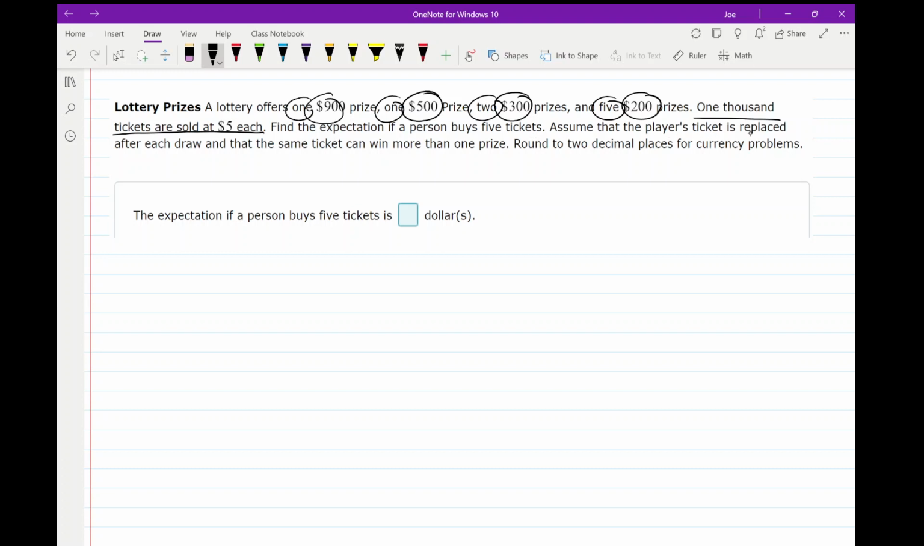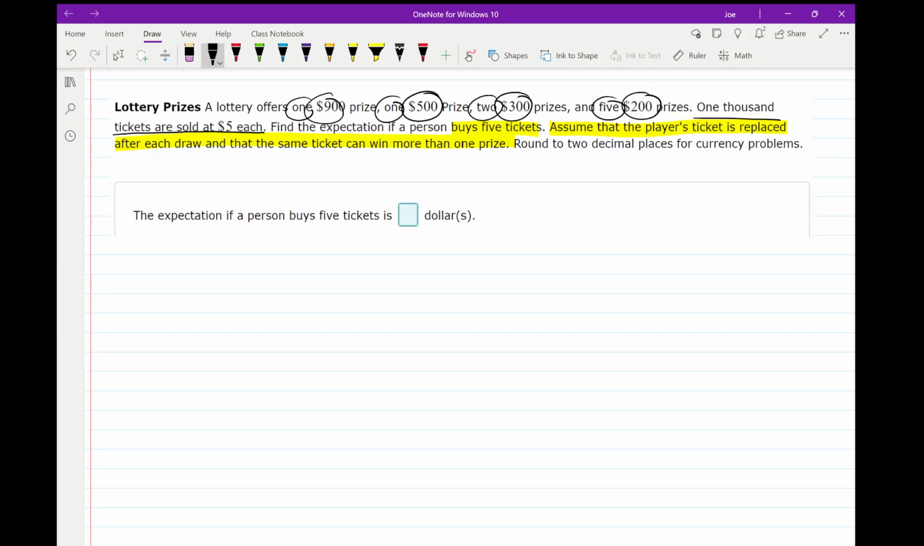Okay, assume that the player's ticket is replaced. I'm going to highlight this because this statement is essentially saying that each time a ticket is pulled, the game is reset because the ticket goes back in and that same ticket can win again. So everything is back to normal. What we want to do in this problem is not focus on buying 5 tickets yet. We just want to look at what is the outcome of a single ticket being drawn.